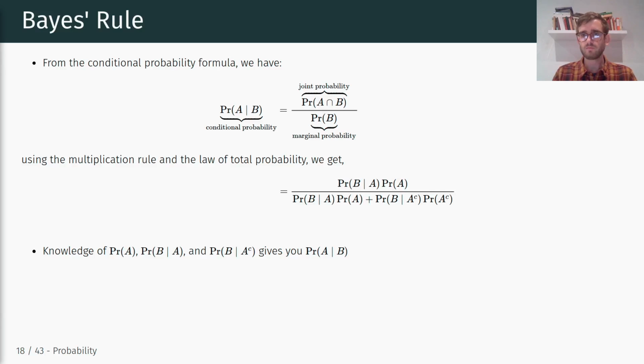And again, it's important to note that this relationship between conditional probabilities holds whether we interpret probability as a subjective belief or in the frequentist manner, right?